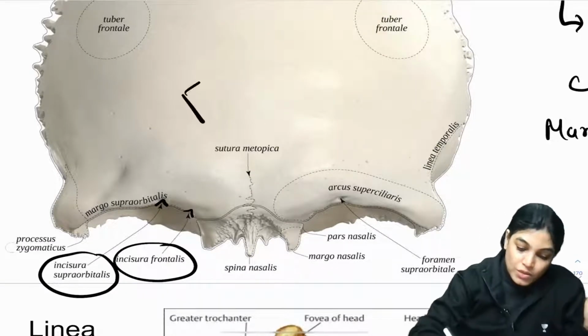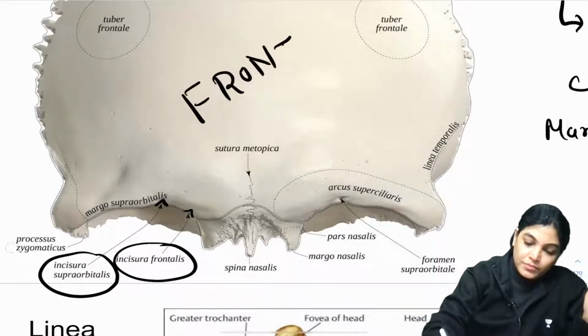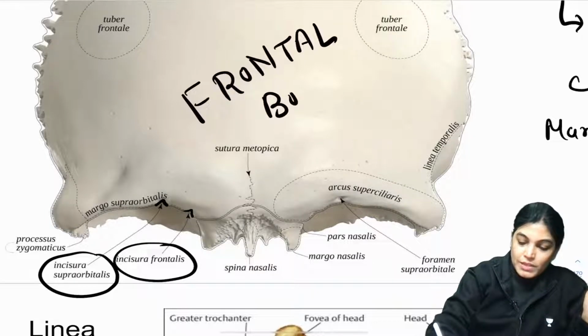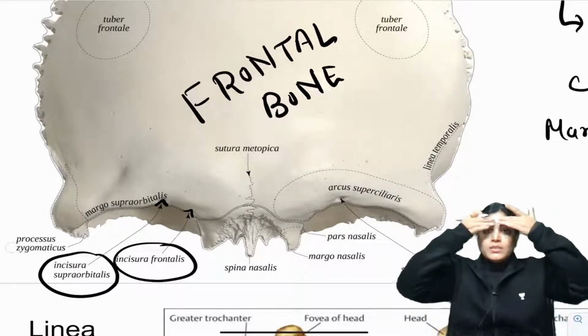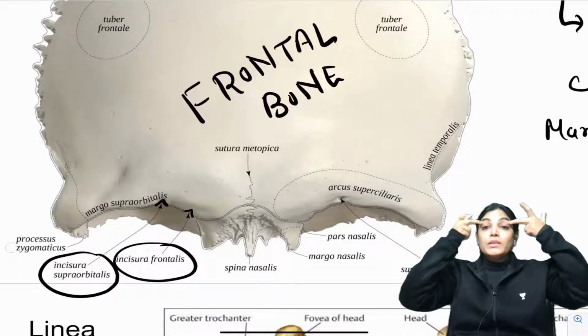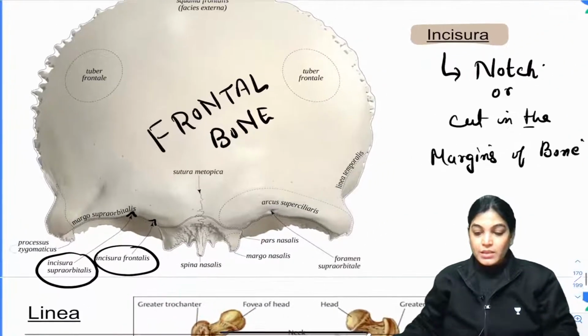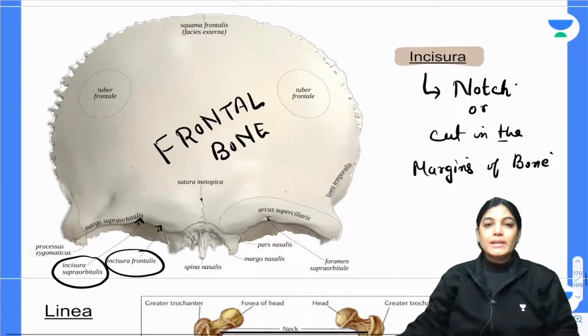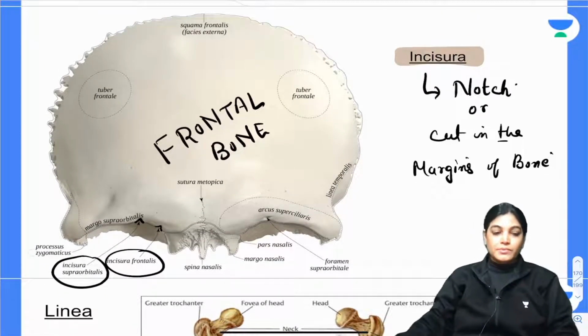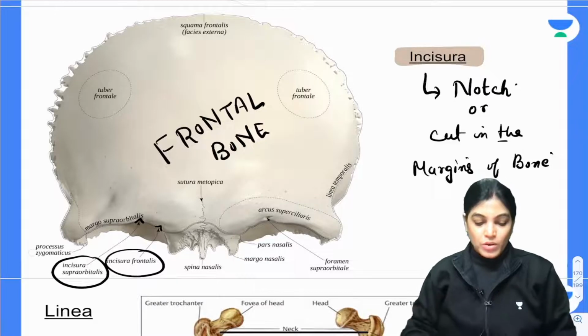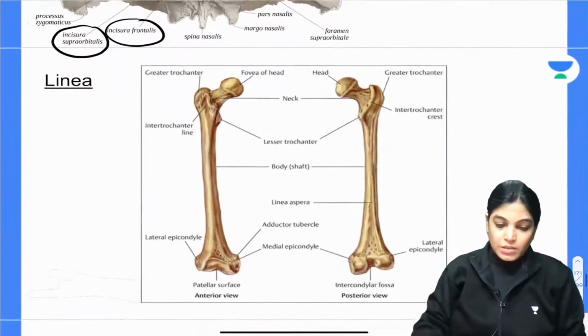Which bone is this? This is the frontal bone of the skull. Below here there will be two notches. One is the supraorbital notch, another is the frontal notch. That is a cut in the margins of the bone. Now let's move on to the next term.